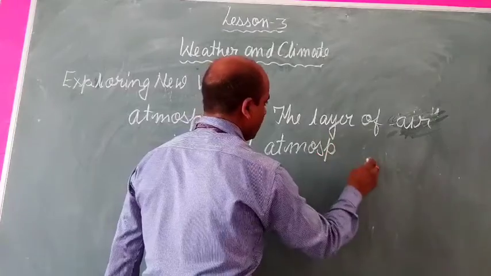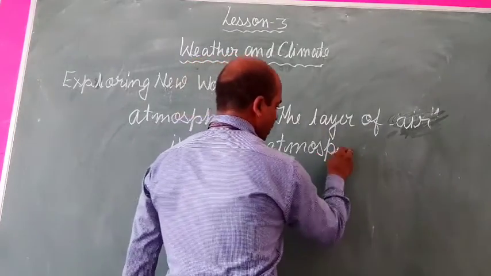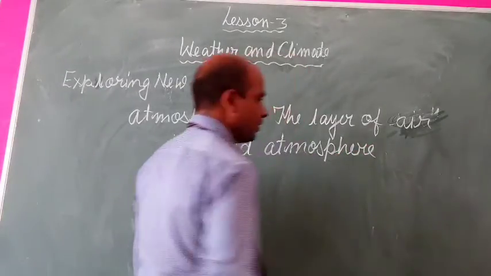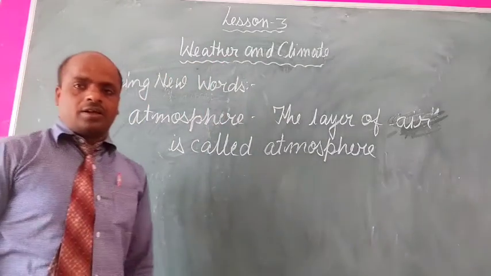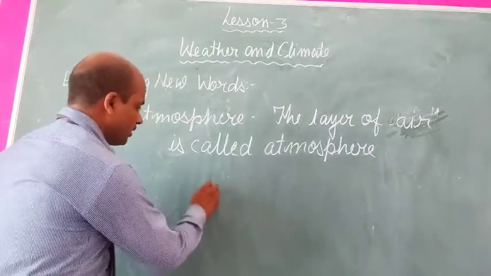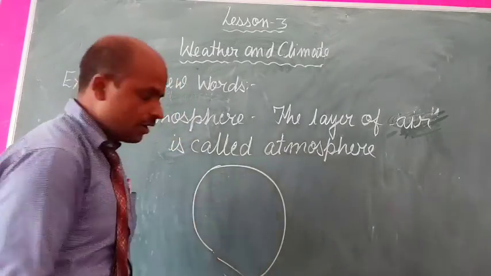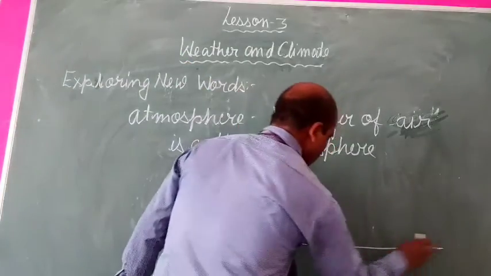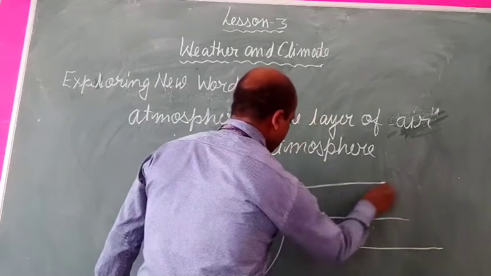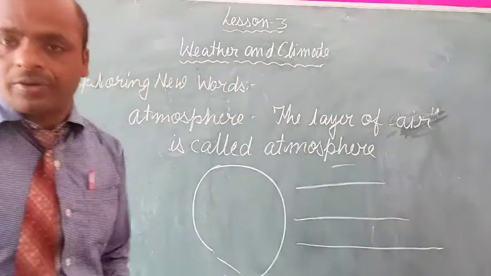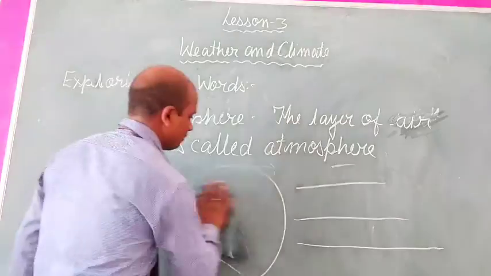The layer of the earth called the atmosphere. Student, in our earth there is a layer of air surrounding the surface of the earth, which is called atmosphere. Okay, now next is